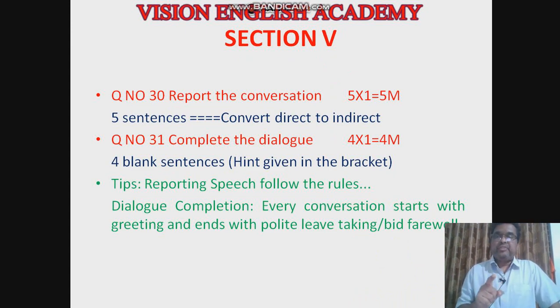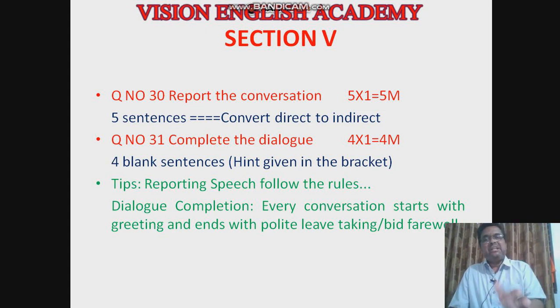It will be from the chapter Sunny Morning, or Books Will Never Disappear, or The Voter. They will give a conversation of 2 characters, 5 sentences that you have to report. Direct to indirect: you have to convert 5 sentences from direct into indirect.